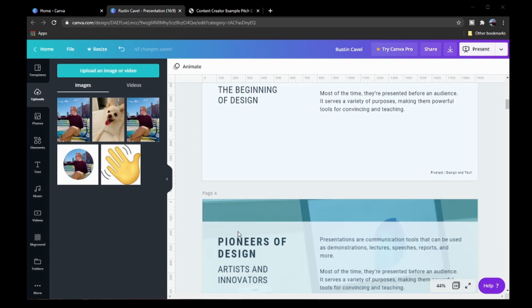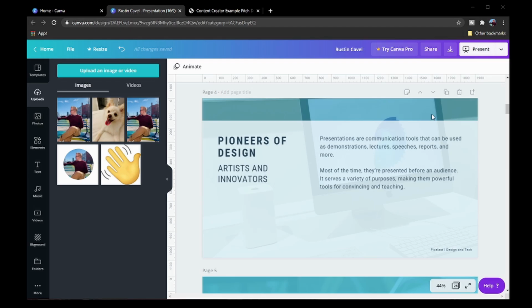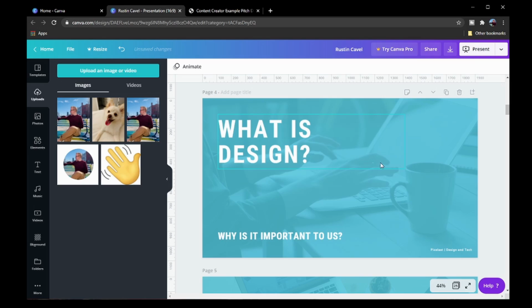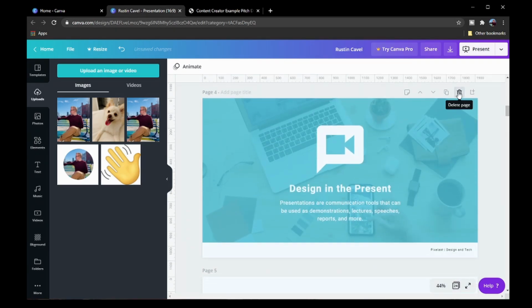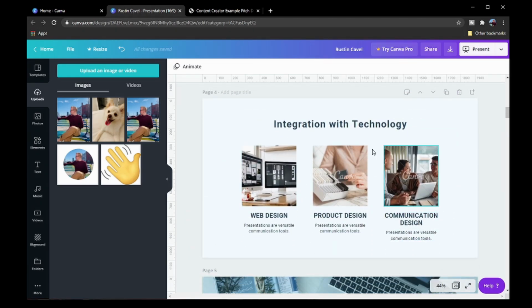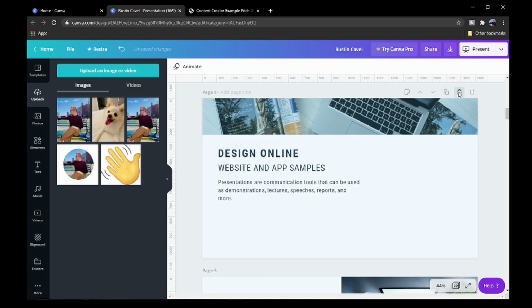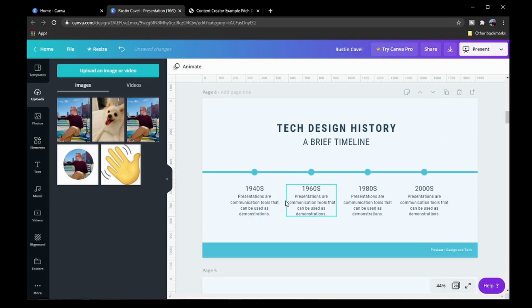Now, if we continue scrolling down, this one's pretty neat. I kind of like the design behind it, but I don't really think that we necessarily need it. So I'm just going to delete that page. Also, I'm just going to delete these two as well. Now, if you create content on multiple platforms and want to leave little snippets of your content, you can do so here. But for my case, I'm just going to delete this page as well, along with this one, this one.